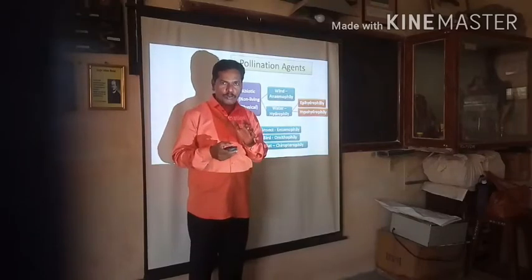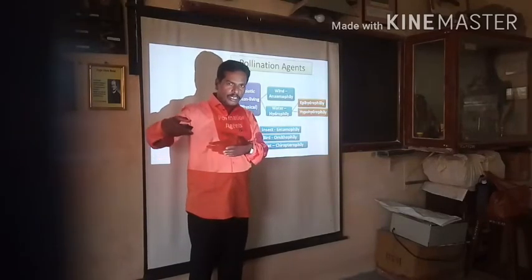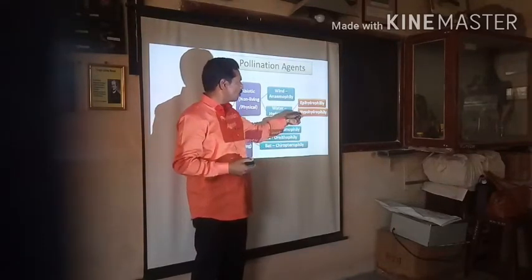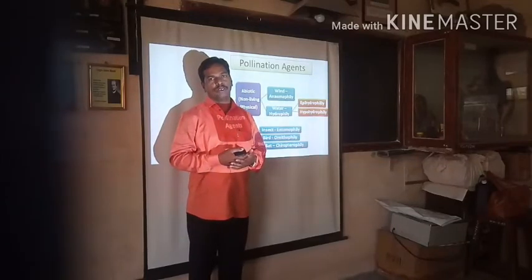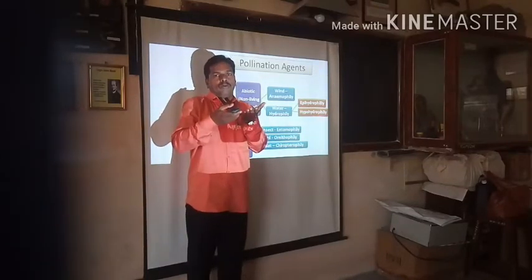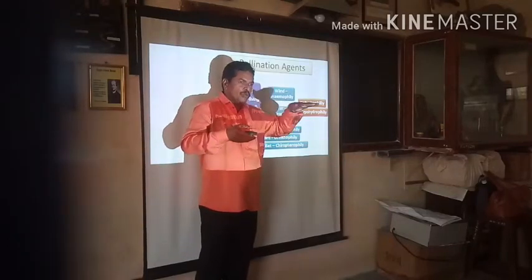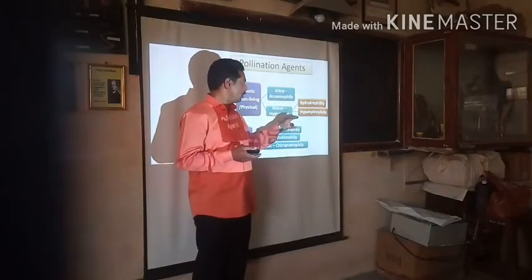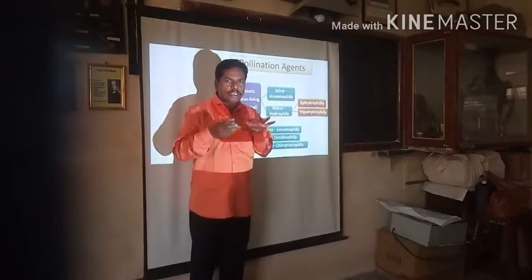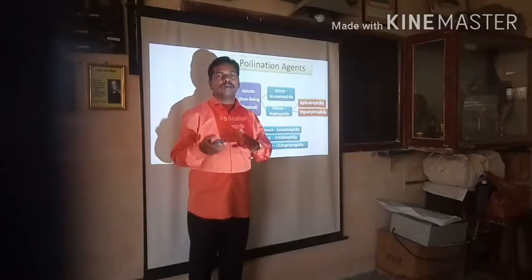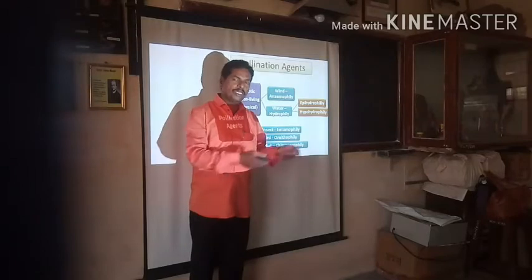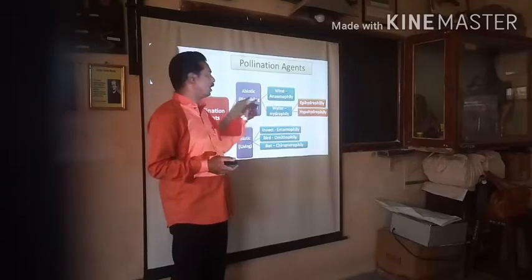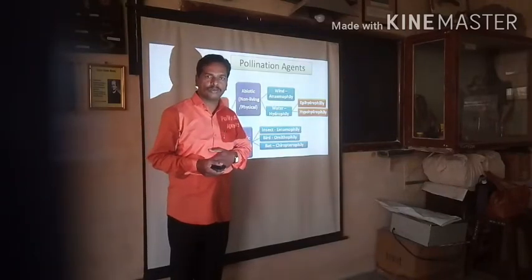And when the transfer of mature pollen grain from the anther to the stigma takes place within the water body, then it is said to be hypohydrophily. Epihydrophily, epi means above: when the transfer takes place on the surface of a water body, it is a subtype of hydrophily. The second one is hypohydrophily. Hypo means below: when the transfer takes place within the water body, the type is hypohydrophily. This is the entire idea about the abiotic, non-living or physical factors.